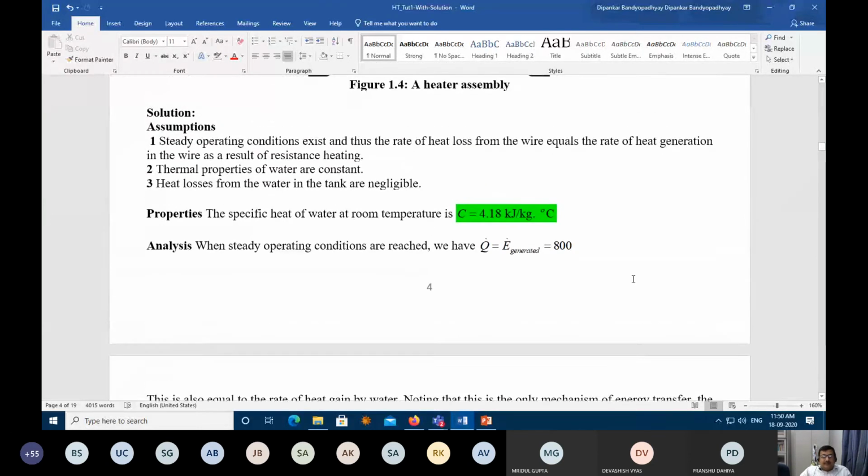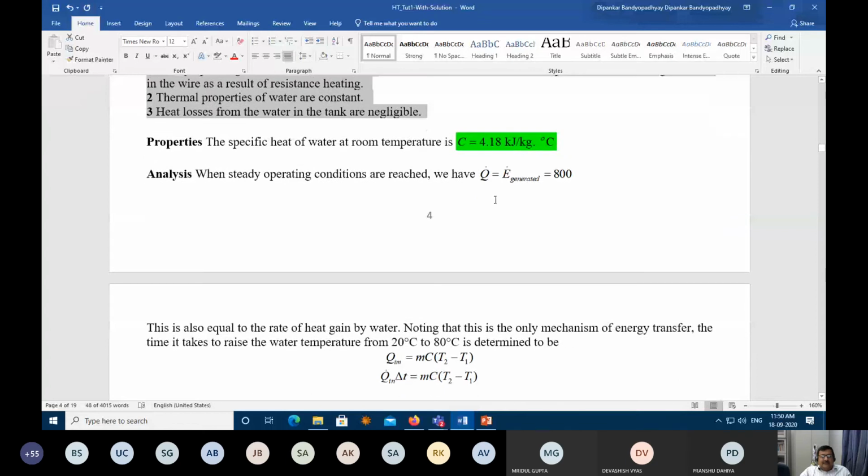So just equating the total heat needed for the water and... One minute. See, you have to make these assumptions. It's very important. Whenever you are doing a problem, you should clearly state these assumptions. Steady operating condition: the rate of heat loss from the wire equals the rate of heat generation in the wire as a result of resistance heating. Thermal properties of the water are constant, and heat losses from the water tank are negligible. These are the three very important assumptions that you have made, right? And the specific heat of water is already given.